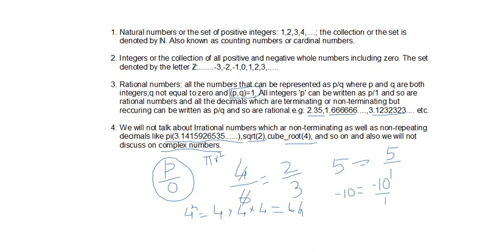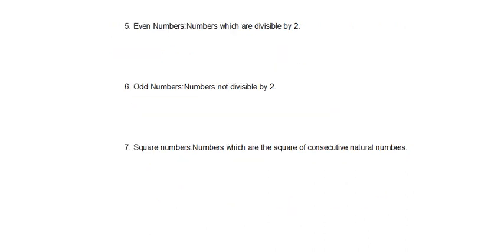Moving from here, we'll know some more facts about number systems. For example, even numbers. We know even numbers are those numbers which are divisible by 2. For these numbers, the unit digit, the last digit, must be either 0, 2, 4, 6 or 8.